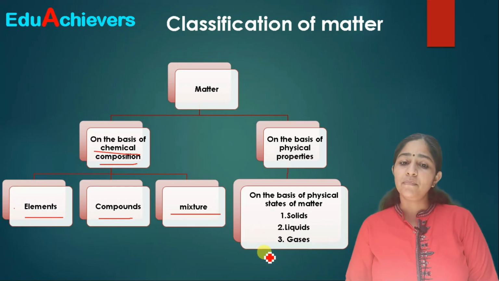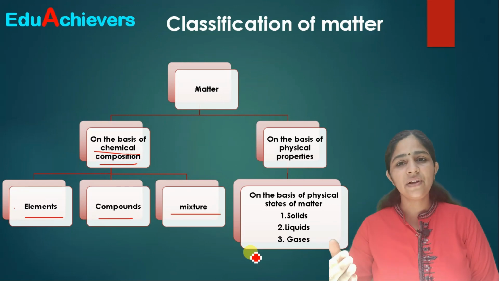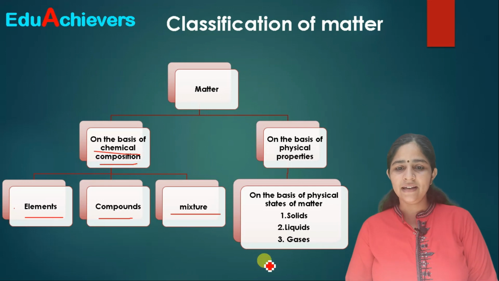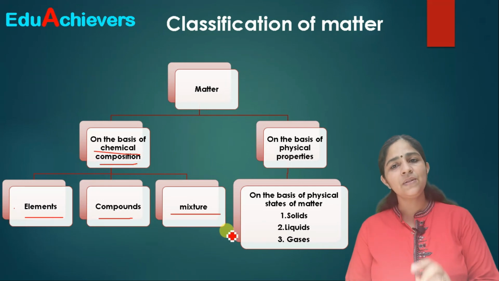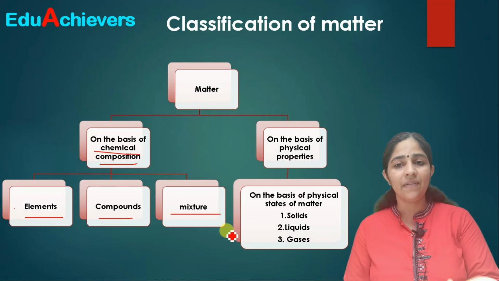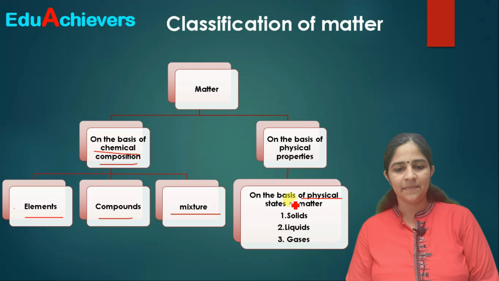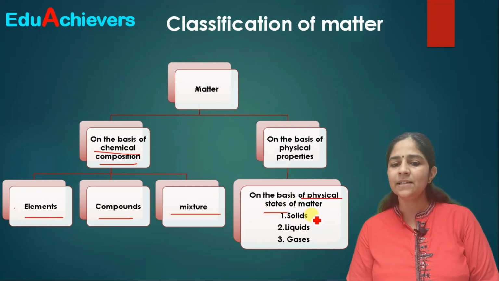And the classification of matter on the basis of its physical properties: if we divide matter on the basis of its physical state, we can divide it into 3 categories, that is solids, liquids and gases.